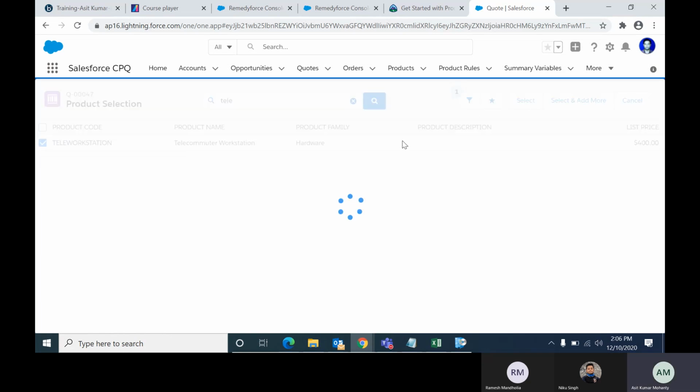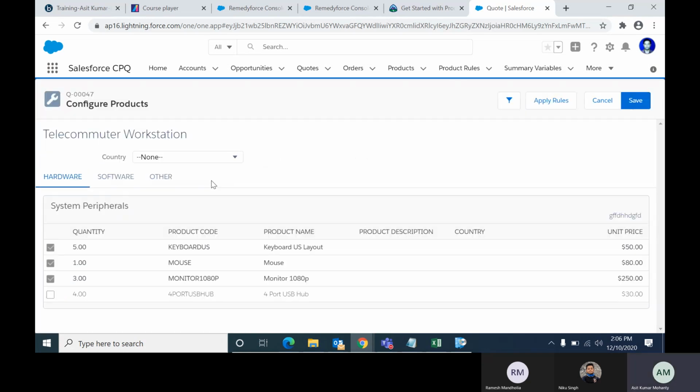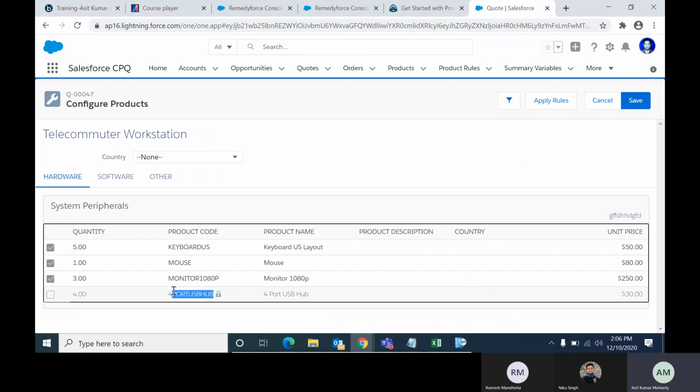Select. Now, is there any word or product code that contains USB? No, right? This one is USB. This one is USB hub. Before that we should add the USB devices.